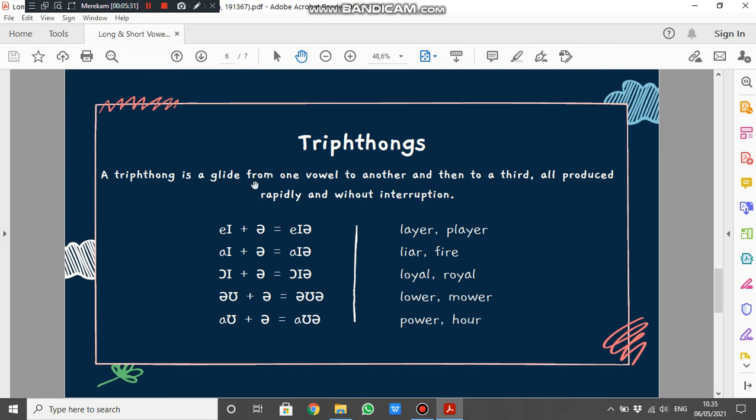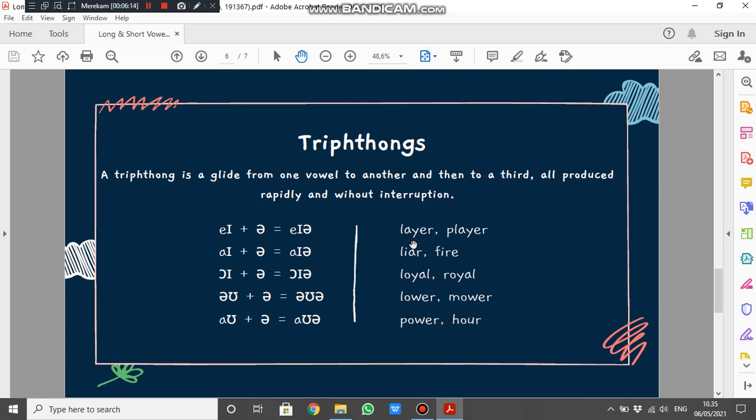Triphthongs. A triphthong is a glide from one vowel to another and then to a third, all produced rapidly and without interruption. It's like diphthongs plus one more. As you can see, these are examples of how to write what you speak. Example, this is how to say it, liar, right? But when you pronounce it, you say layer.